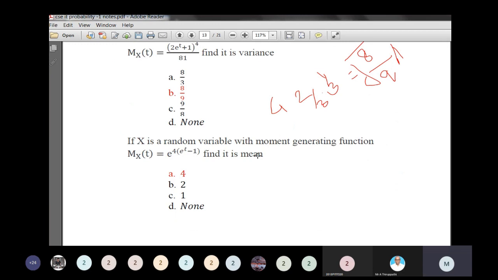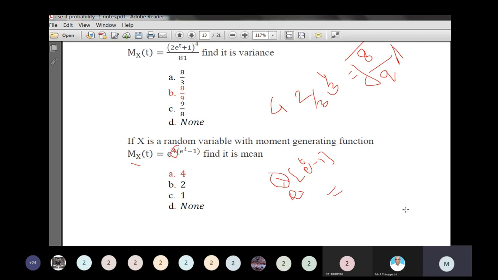If x is a random variable with moment generating function Mx of t given by e to the power 4 into e power t minus 1, find its mean. What is the formula? E to the power lambda into e power t minus 1 is the MGF of the Poisson distribution.